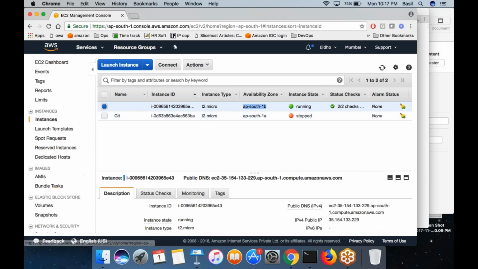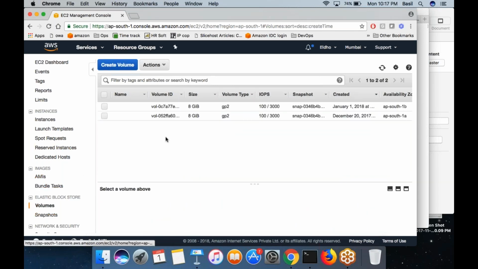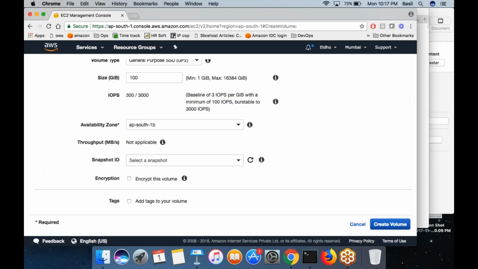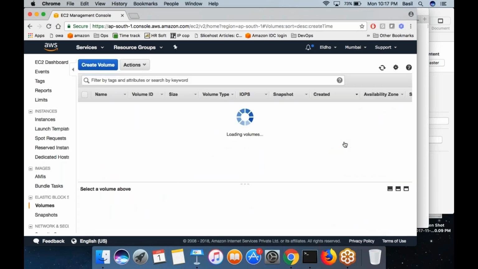So in that case, if I want to create a new volume and attach the volume to my machine, I must create the volume also in the 1B availability zone. That is important. Otherwise you cannot. So click on create volume. That's it, the volume is created.